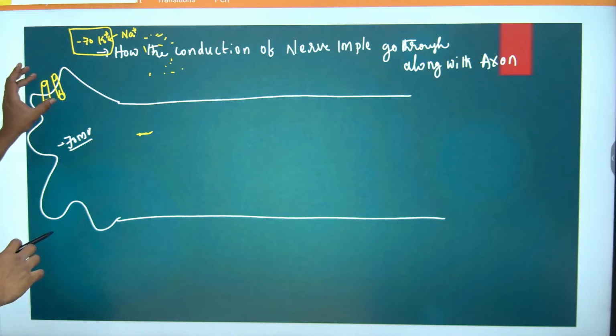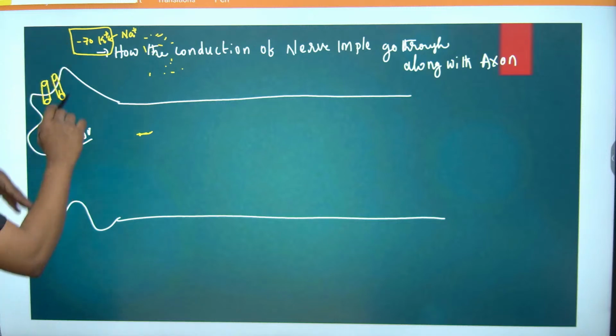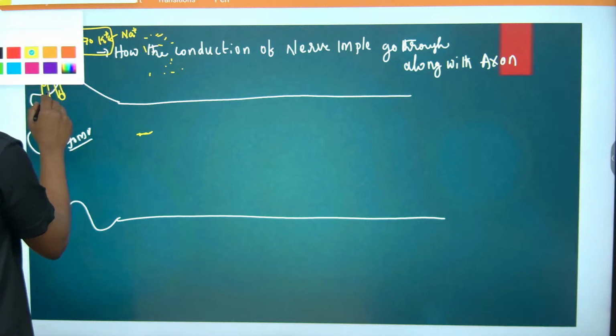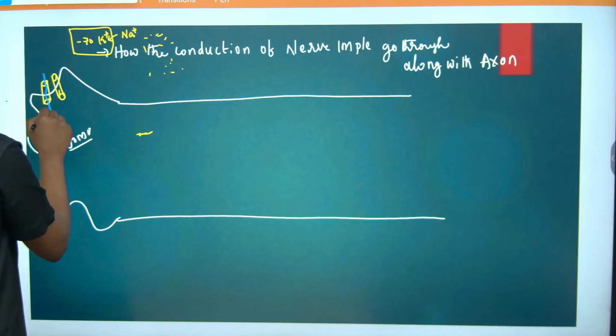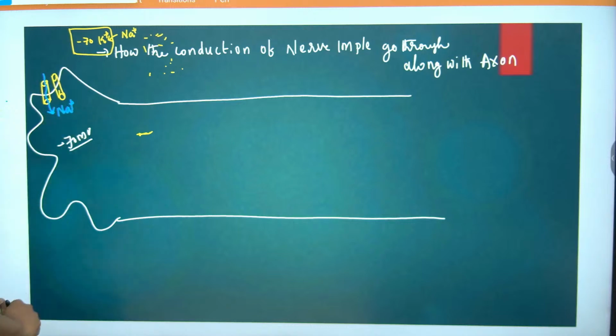If a mechanically gated channel opens initially, what happens? The sodium is trying to enter inside.